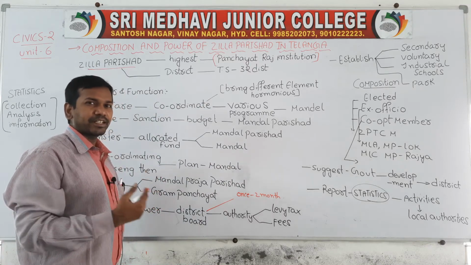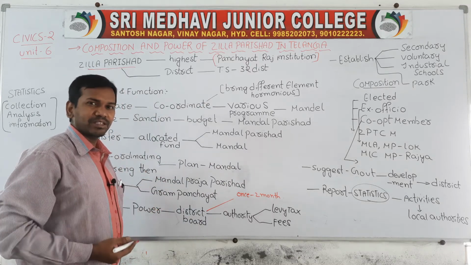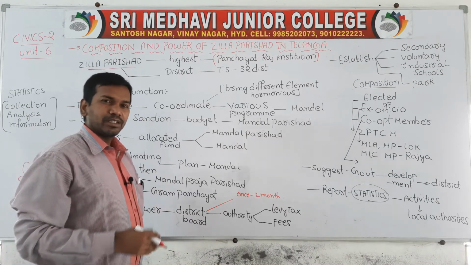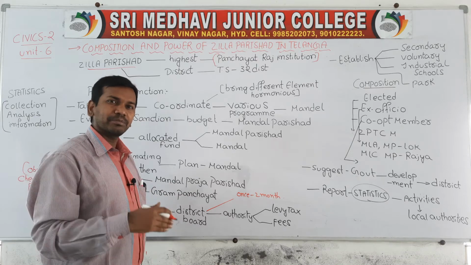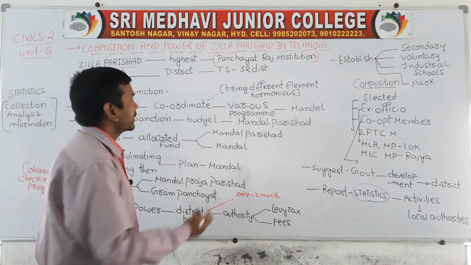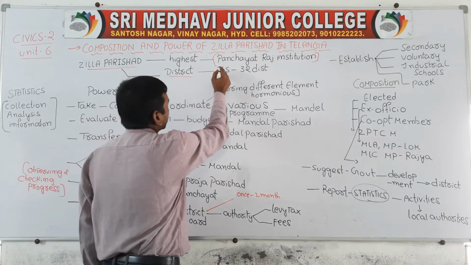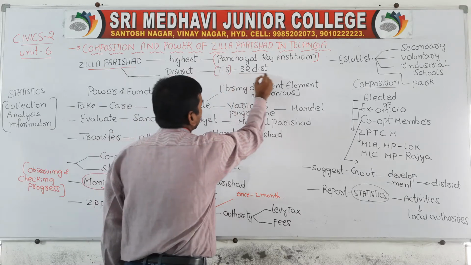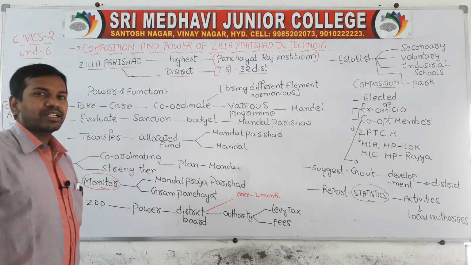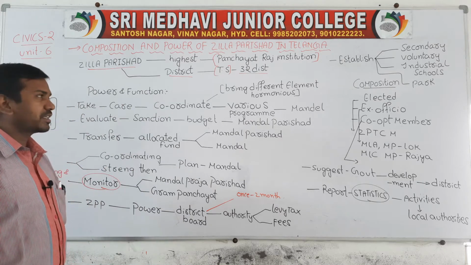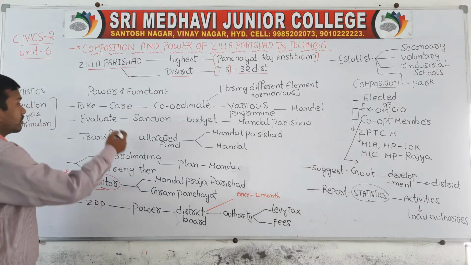In Telangana, the three-tier system is implemented: Jilla Praja Parishad at district level, Mandal Praja Parishad at mandal level, and Gram Panchayat at village level. Telangana has 32 districts.